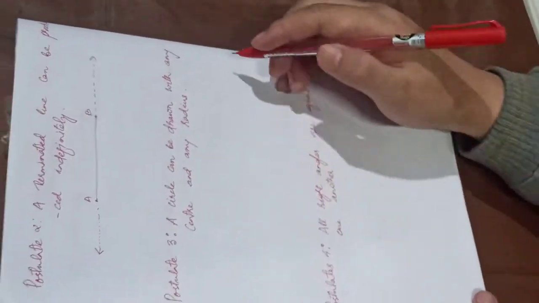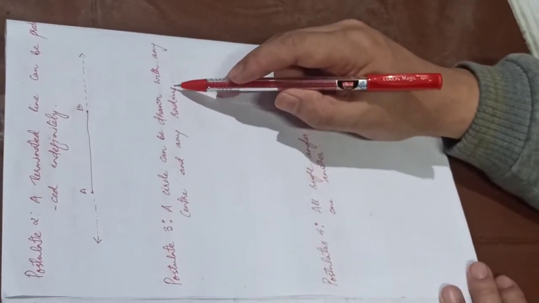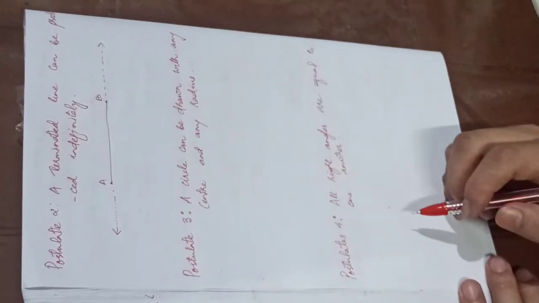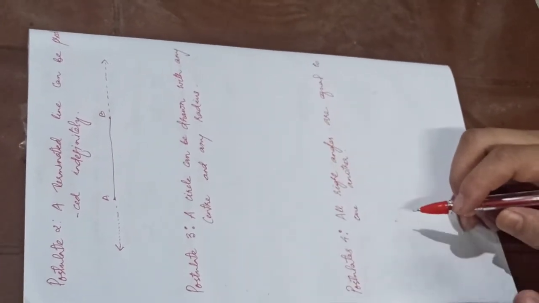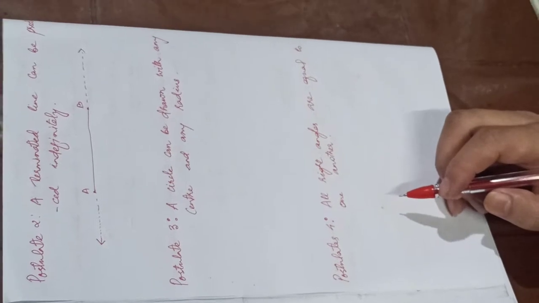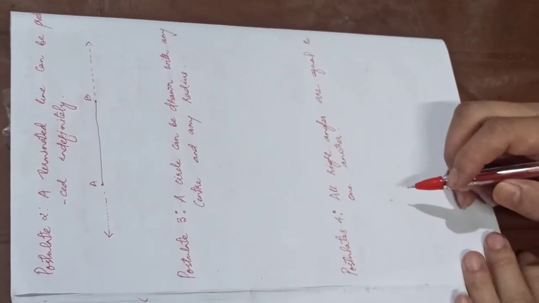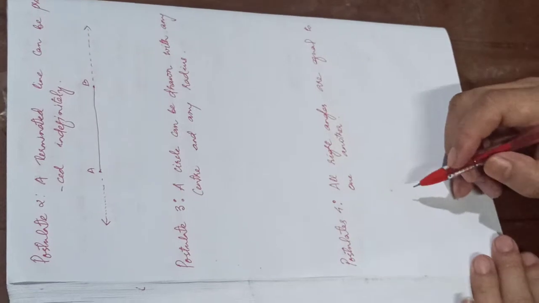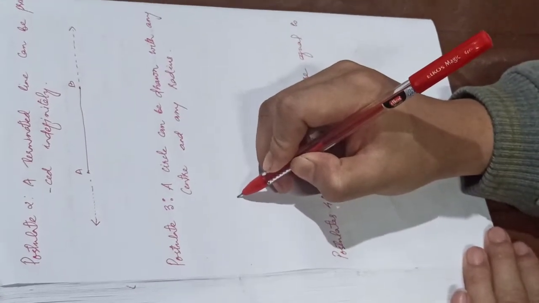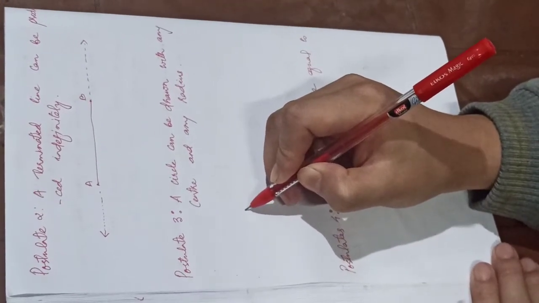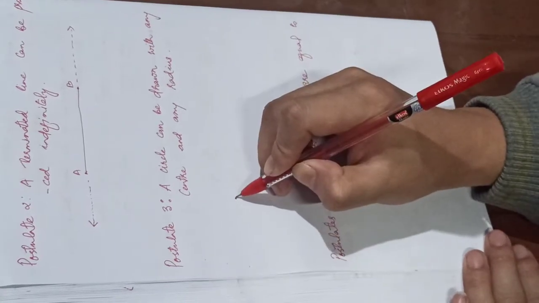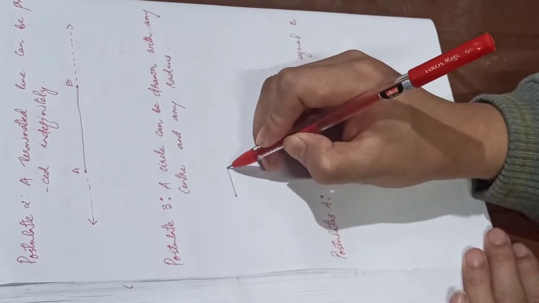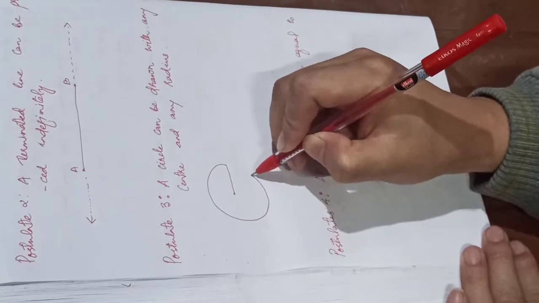Now coming to postulate 3, a circle can be drawn with any center and any radius. Talking about a circle, we all know what a circle is, right? Circles can be drawn with any center and with any radius. Supposing in this figure, my apology, as of now I don't have a compass with me, I'm taking this as a point and this as a radius. With any radius, a circle can be drawn with any center.